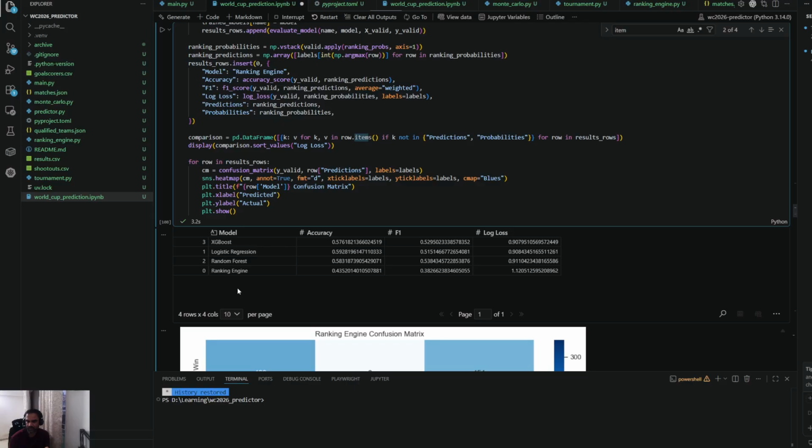Here the accuracy of XGBoost is 0.57 and logistic regression... three models actually, sorry, my bad. The logistic regression is 0.59 and random forest is 0.58, and as expected the ranking engine has the lowest accuracy because it's all custom, right?